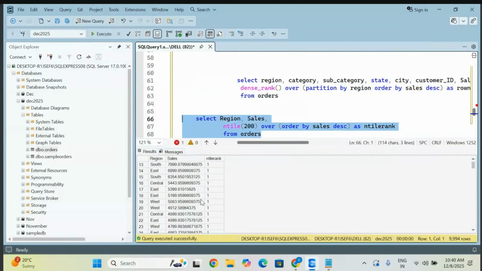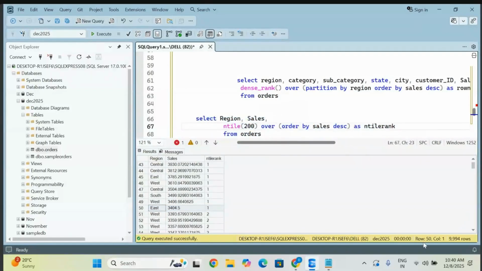Now observe. At the end you will see, till here, how many is it becoming? Every 50 becomes the first rank only. It is giving you one rank. So if you divide your entire 9994 rows into 200 groups, each one is containing 50 items. That is how it works. Just go like this and you can understand it; you will reach the 200 groups. So this is how it gives you a simple result.